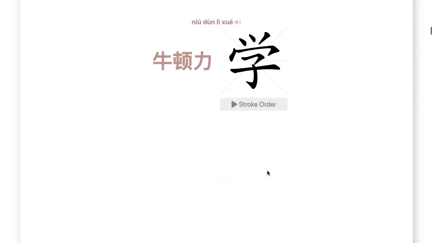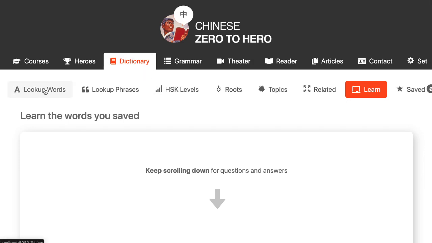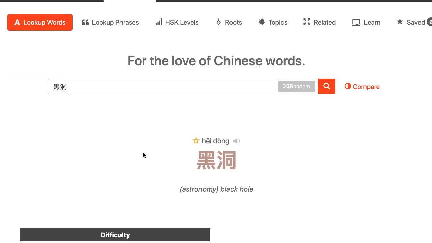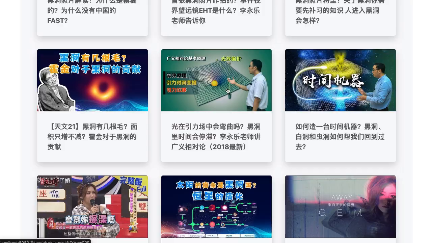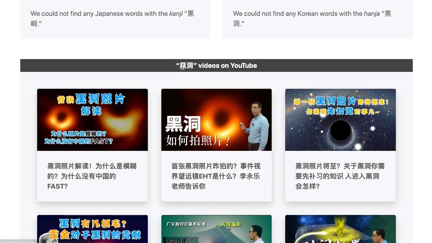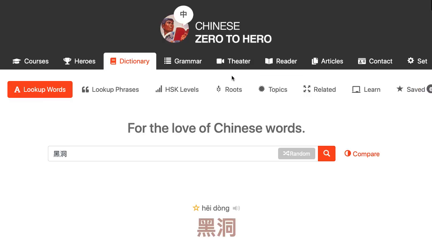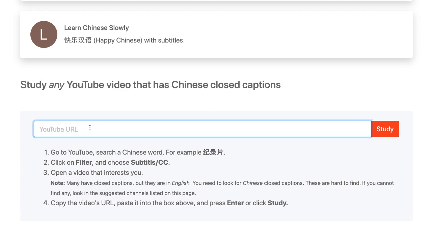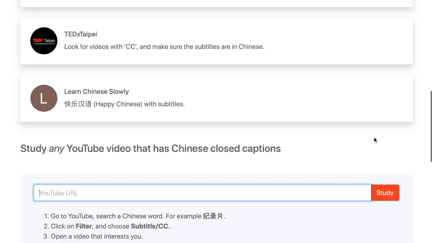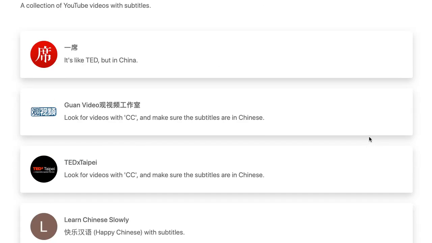So this is a very exciting new feature. It didn't take a long time to code. It's actually pretty simple. It took me probably just a few hours today to code. So if you look up any word related to any subject, you get YouTube video in this section of the dictionary. You can also just go to theater, study YouTube subtitles, and then you can paste any YouTube URL here that has Chinese subtitles and click study, and the same user interface will show up, and you can study the subtitles as long as the video on YouTube already has subtitles.